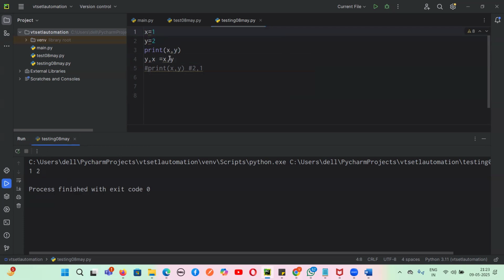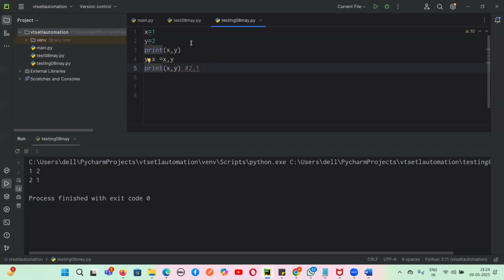So what we did, we have taken the values x, y on the right hand side. Now this x value we are passing to y, and this y value we are passing to x. So the x value was 1, which is passed to y. So now the y value has become what? 1. And y value, which was 2, is passed to x. So x value has become 2. Yes or no, guys? So let us just see the output.